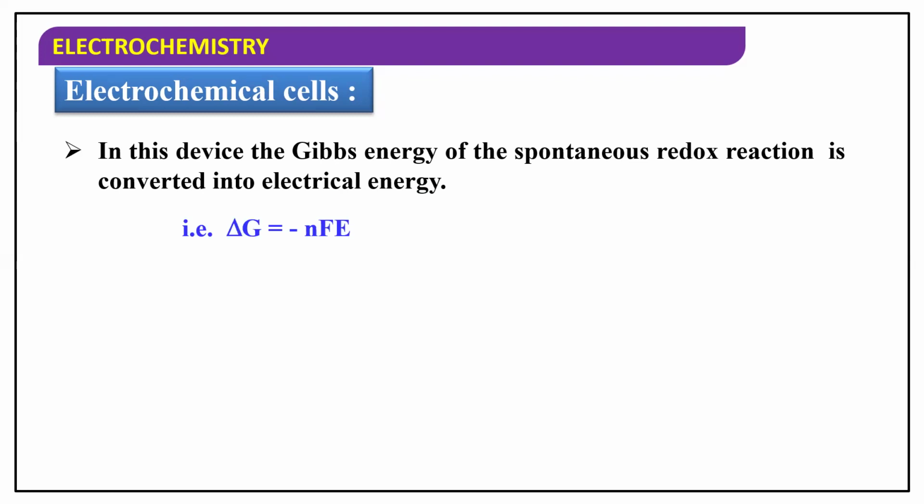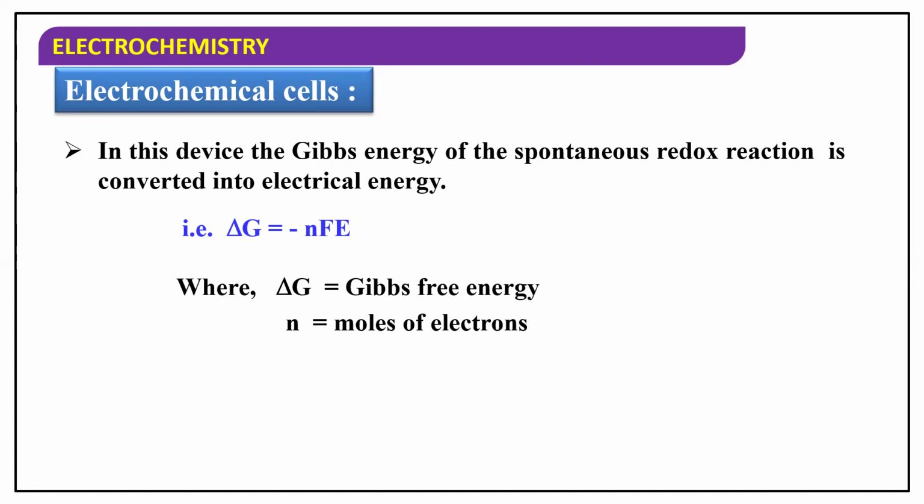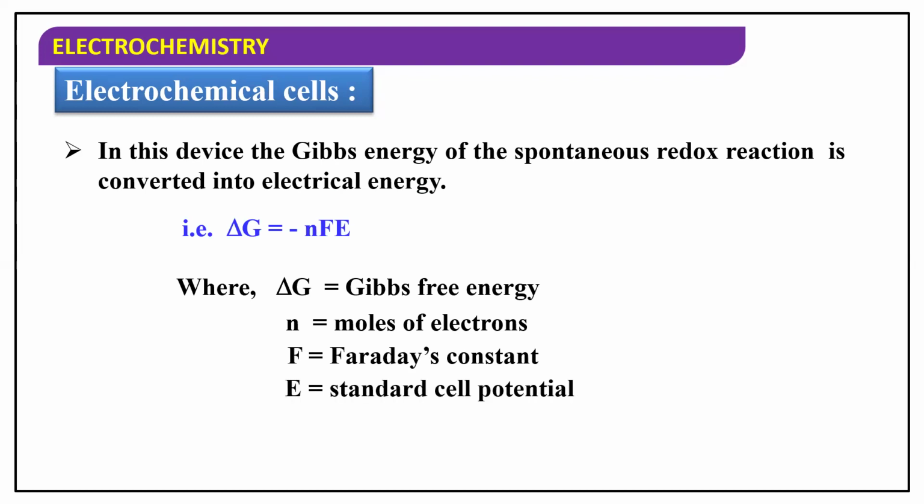Where delta G is the Gibbs free energy, n is the number of moles of electrons, F is Faraday's constant, and E is the standard cell potential. So this formula is very, very important. Only if delta G is coming out to be negative, I mean less than 0, the reaction is spontaneous. If delta G is equal to 0, then the reaction is non-spontaneous. Only then are the reactions called spontaneous reactions.